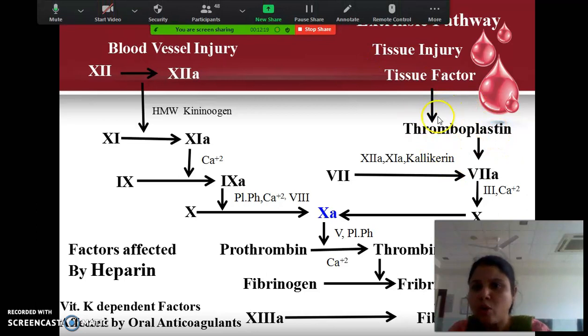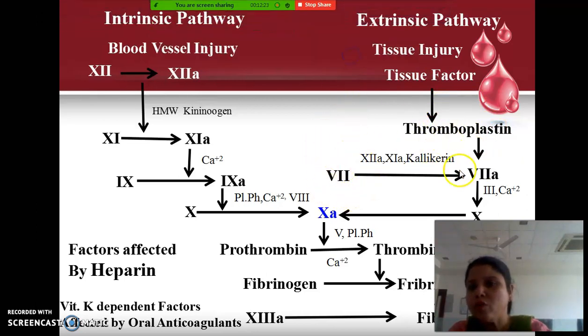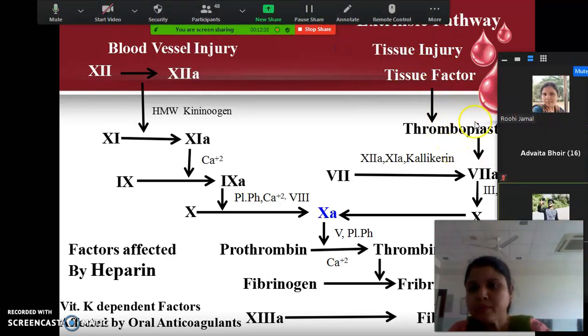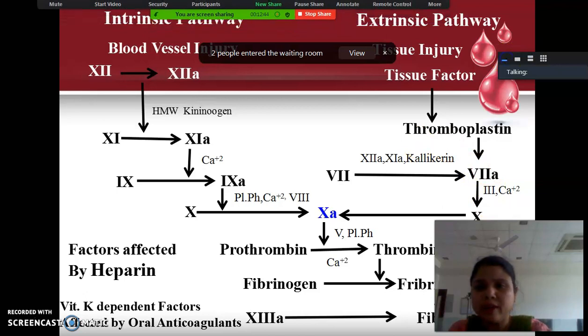And due to this thromboplastin, what will happen? Factor 7 will be converted into factor 7A, which is the active form of factor 7. Okay, so first of all tissue injury happens. As soon as tissue injury happens, what will be released? Tissue factor will be released. This tissue factor is actually the thromboplastin. This thromboplastin will cause the activation of factor 7 to factor 7A.